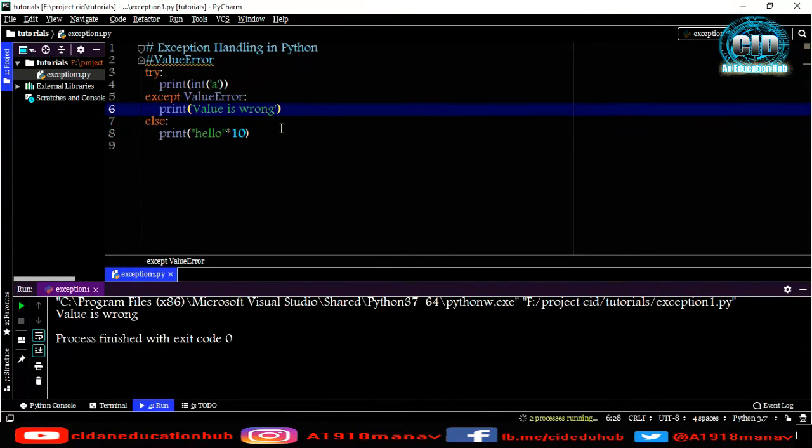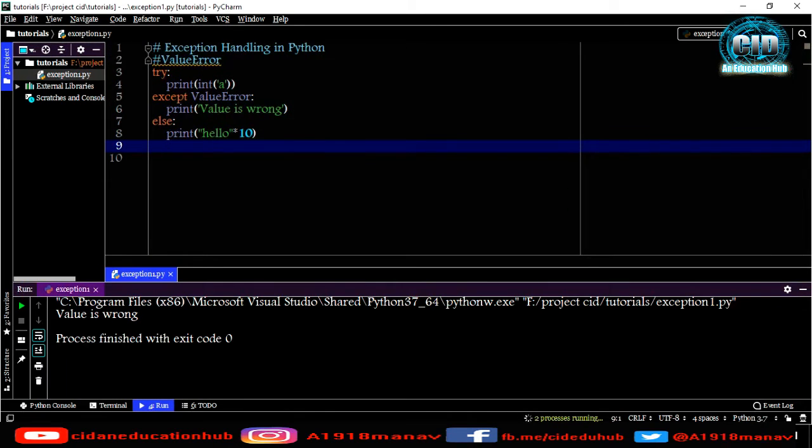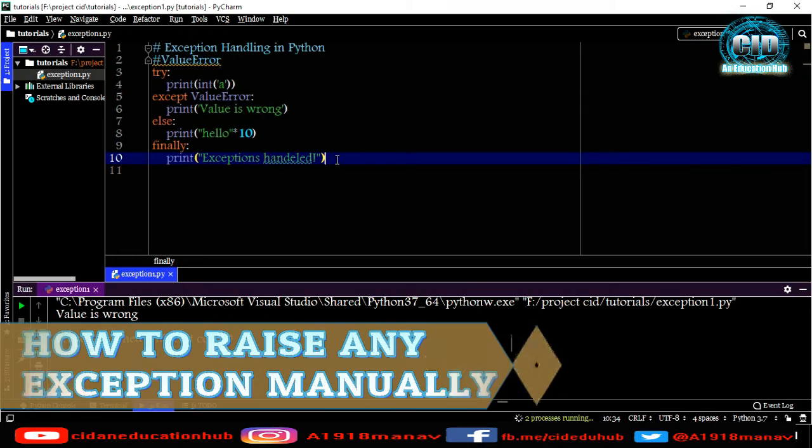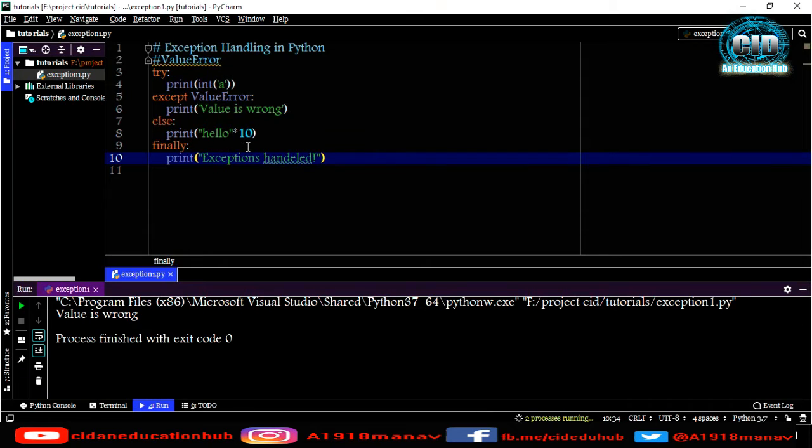Now let me go to the finally block. Let me also create a finally block, and under the finally block we can print "exceptions handled". Okay, now let me show you how you can raise exceptions. These exceptions are the pre-built exceptions which can occur when a problem occurs, according to that exception, but we can also raise exceptions on our own.